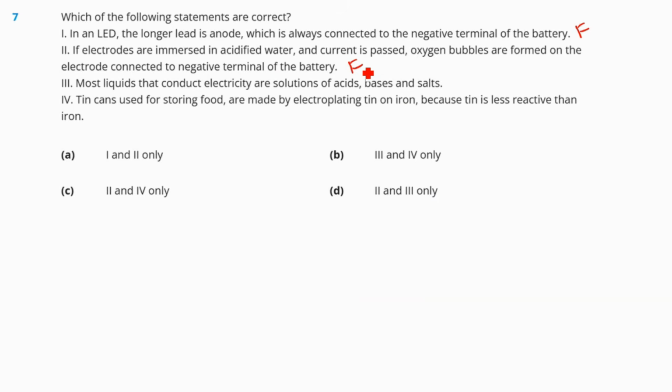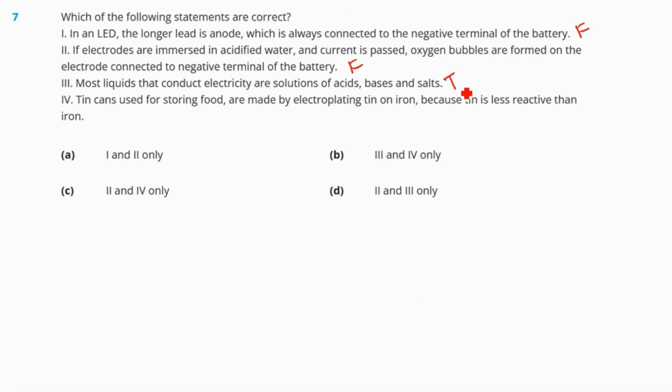The third statement: most liquids that conduct electricity are solutions of acids, bases and salts. This is correct. And we know that because it is a general statement about electrolytes. When electrolytes are present, there will be conductivity of electricity, otherwise not. So this is a true statement.